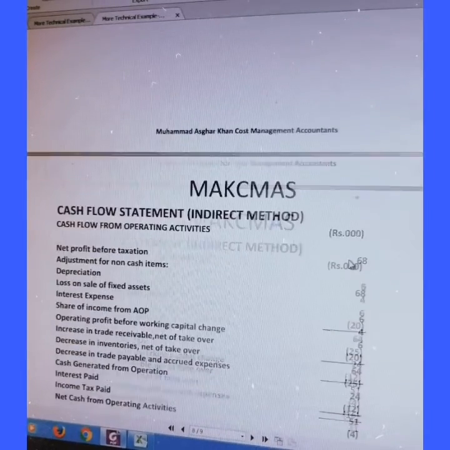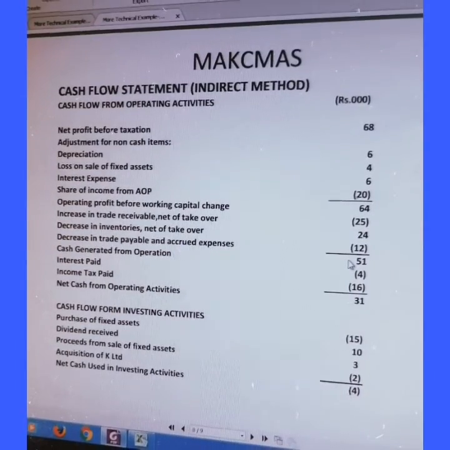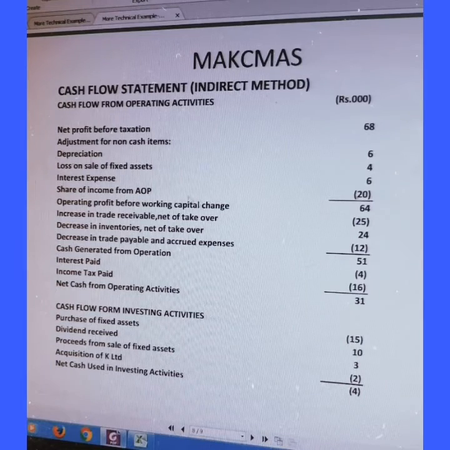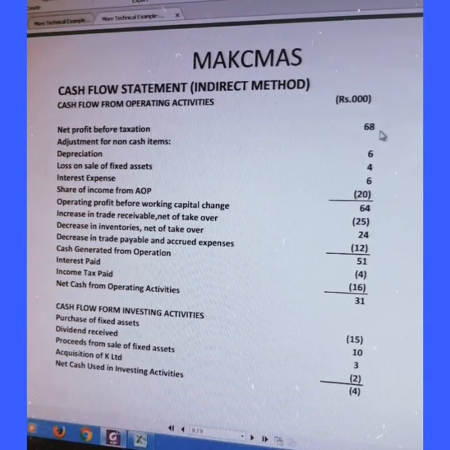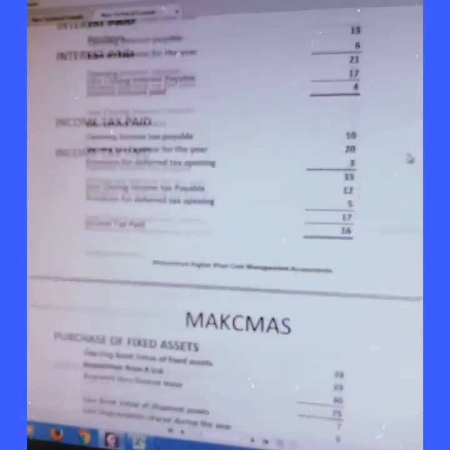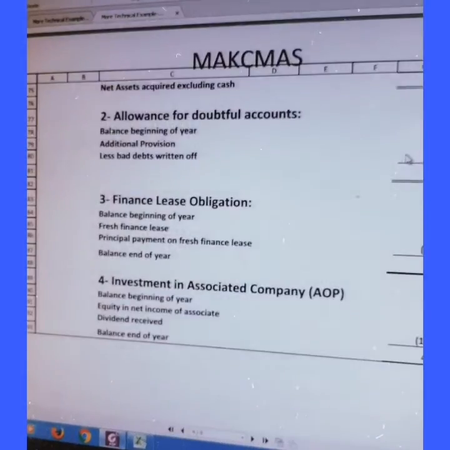Now come to the cash flow statement, our ending target. This is the indirect method. Net profit before taxation is 60. This is shown on the profit and loss account.